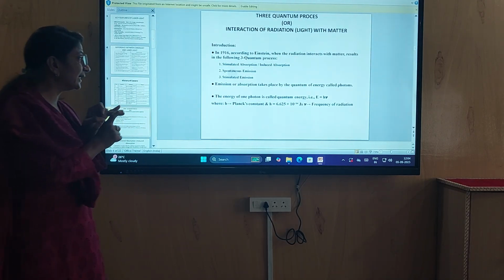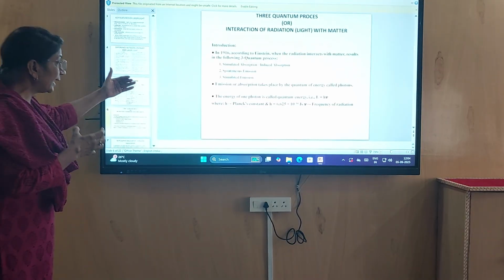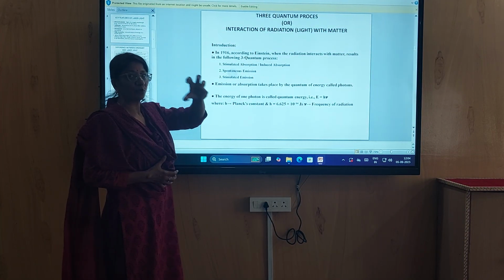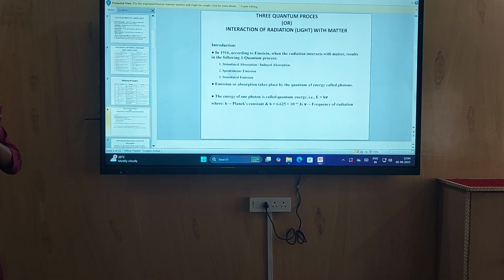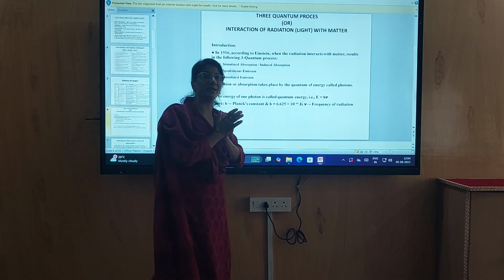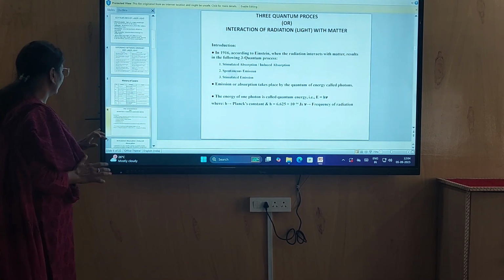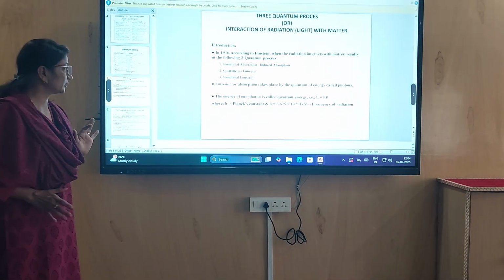Emission or absorption takes place by quanta of energy called photons. The energy of one photon, or quantum energy, is equal to h nu, where h is Planck's constant, whose value is 6.625 times 10 to the power minus 34 joule-second, and nu is the frequency of radiation. Now one by one we will study these processes.